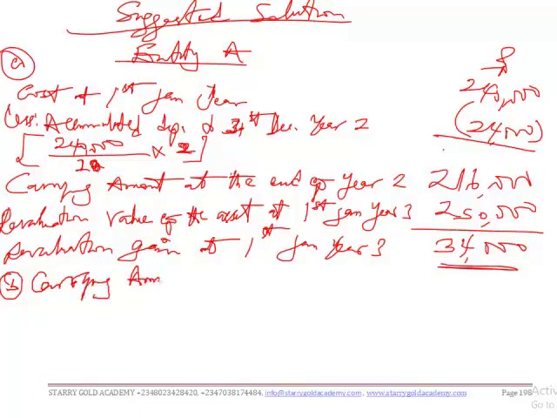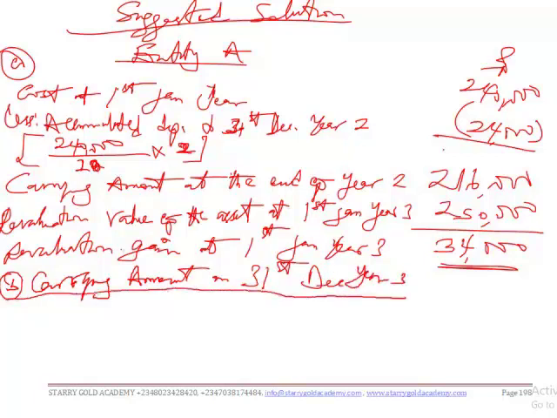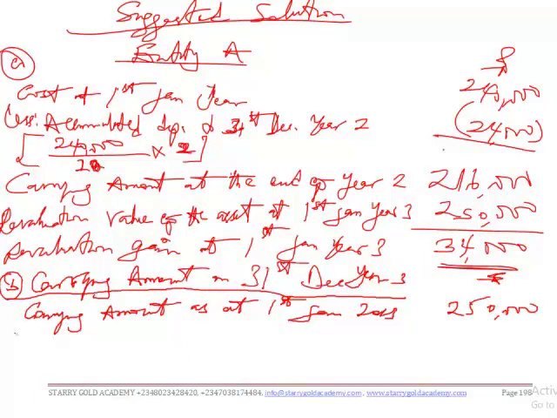So we have the carrying amount as at 1st January year 3, which is 250,000, less depreciation during the year.